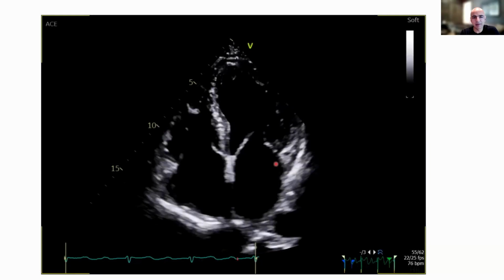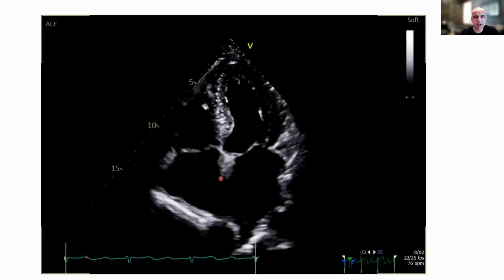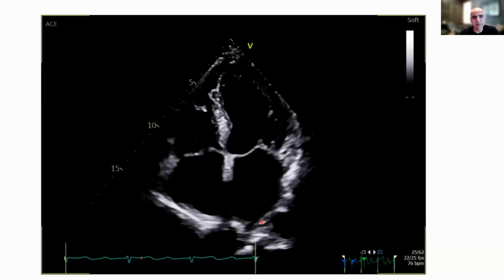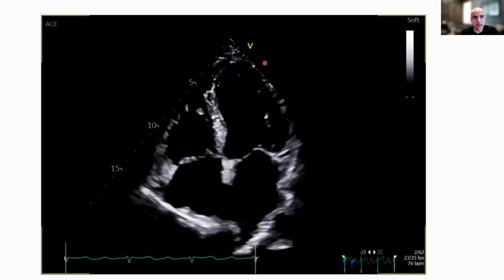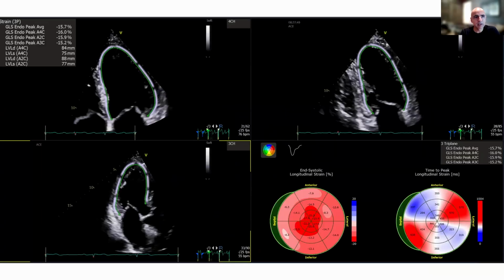The only thing that maybe I could say about this is maybe the atria look a little generous in size, but nothing too significant. So now we'll move on to measuring global longitudinal strain. The ejection fraction is normal, but let's look at the longitudinal movement of this heart. And what we end up finding is on the global longitudinal strain, we see a relatively low normal value of negative 15.7%. And so normal is defined at negative 18%, but negative 15 to negative 20 in some labs is considered normal. So from 15 to 17-ish, I feel like it's borderline, negative 18% or better.